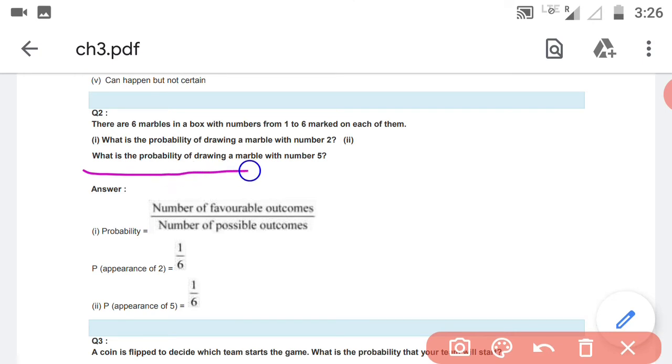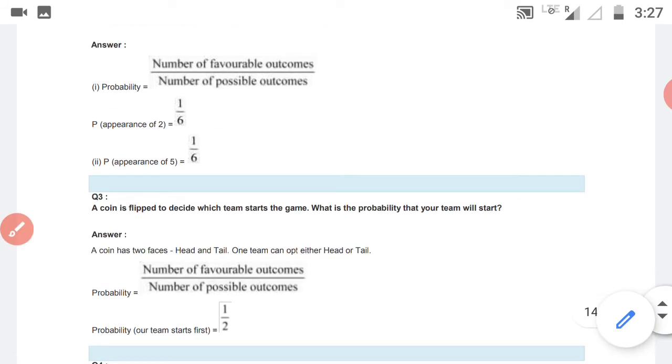Now the next question given is: what is the probability of drawing a marble with number 5? So this will also be the same, because number of favorable outcome, how many number 5 balls will be there? Only 1, isn't it? So 1 upon, and total number is how much? Total marbles is how much? 6. So 1 upon 6. So this answer is also 1 upon 6. Now come to question number 3.